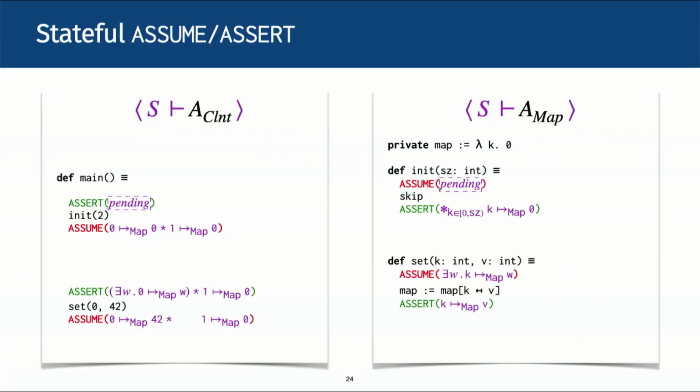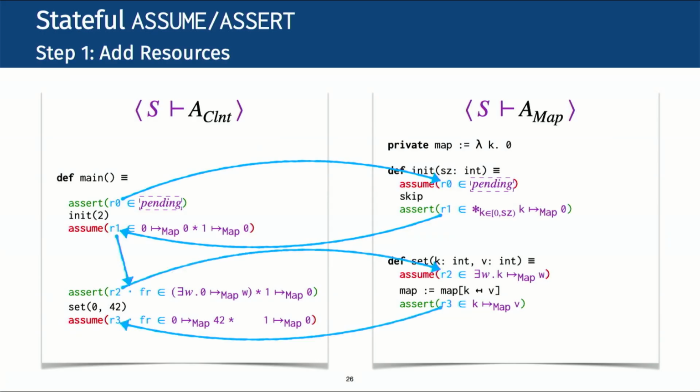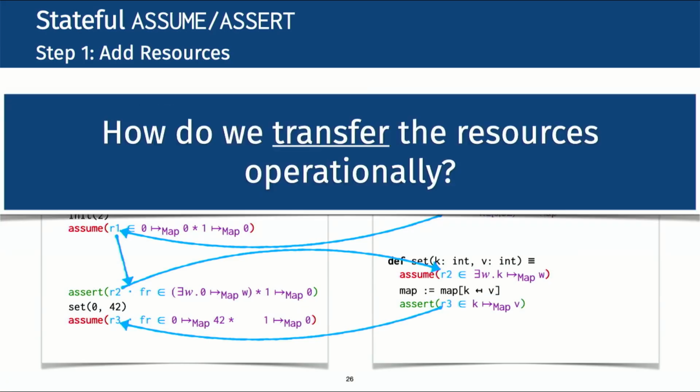Separation logic propositions are modeled as pure predicates over resources. And we make use of this fact to encode assume and assert on separation logic propositions using the assume and assert that we already know. Thus, our first step is to make resources explicit. For instance, asserting the precondition of init means the underlying resource satisfies the proposition pending. And these resources need to be transferred between modules, from client to init, and back, and from client to set, and back. The key question that remains is how do we transfer them operationally?